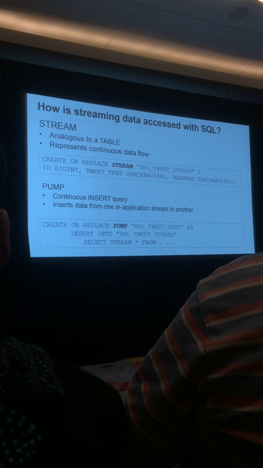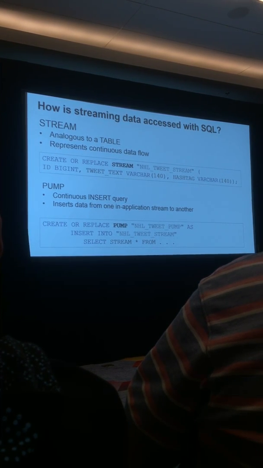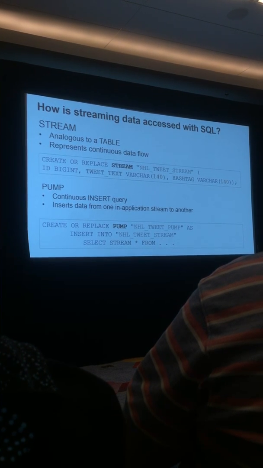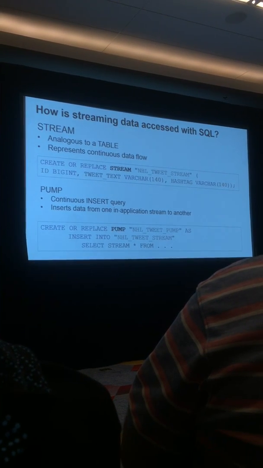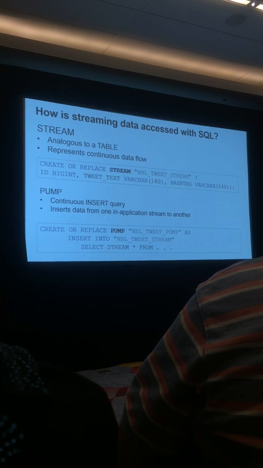And you can see this in the first command, CREATE OR REPLACE STREAM, NHL tweet stream, and then I'm defining the schema for my in-application stream. So it's got an ID, tweet text, and a hashtag. And then the next construct is called a pump. That's important because now that I have a stream, which is basically a table, somewhere to put my data, I need to get data into it continuously.